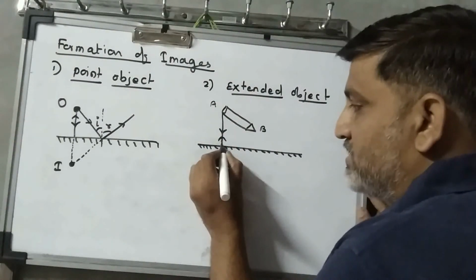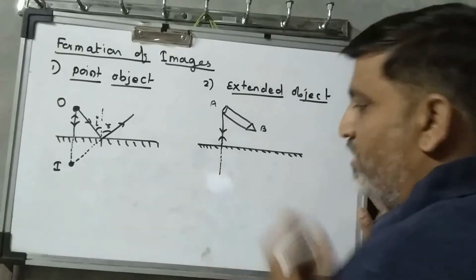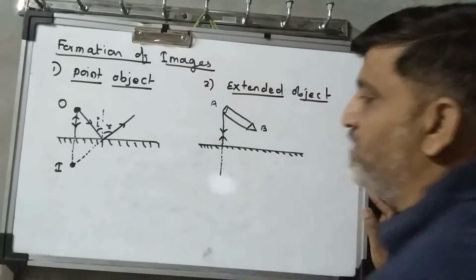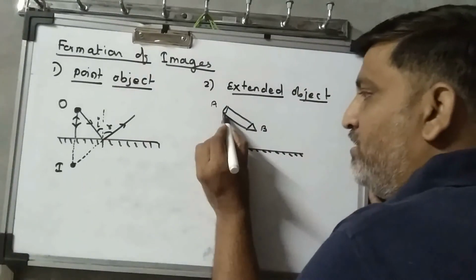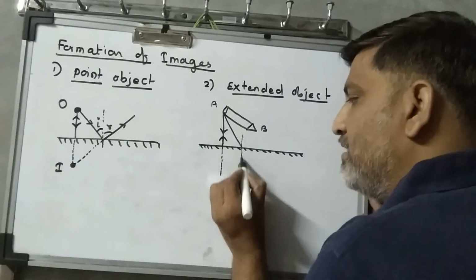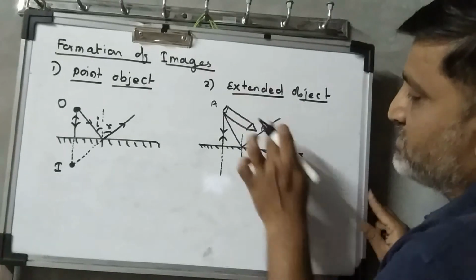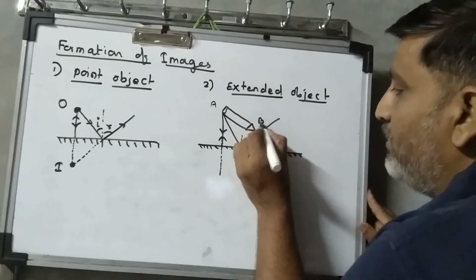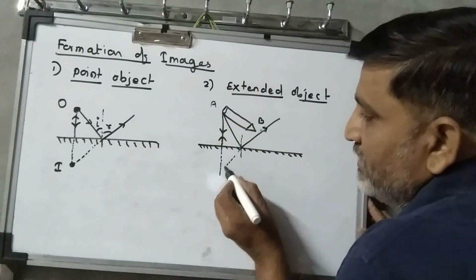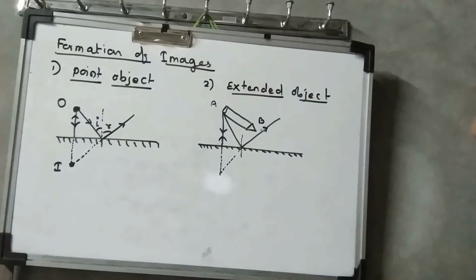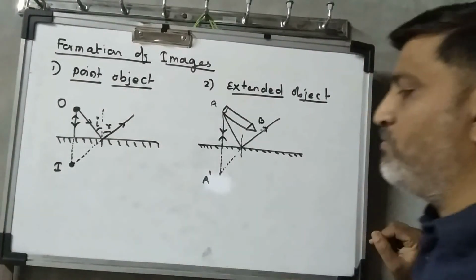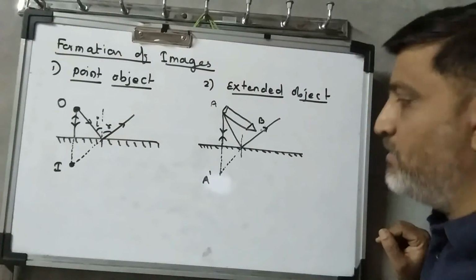As I back produce this reflected ray, I will get a reflected ray over here inside the mirror like this. One of the rays which makes an angle of incidence say I, obeys the law of reflection like this. Now if I back produce this ray, then I find this back produced ray meets at a single point which gives us an image of point A as A dash.